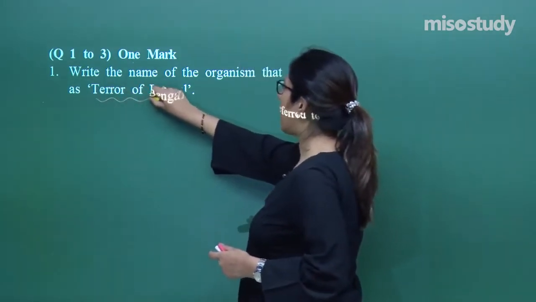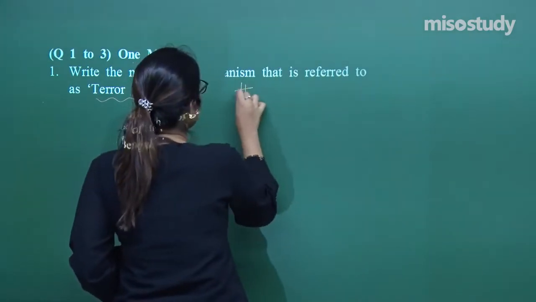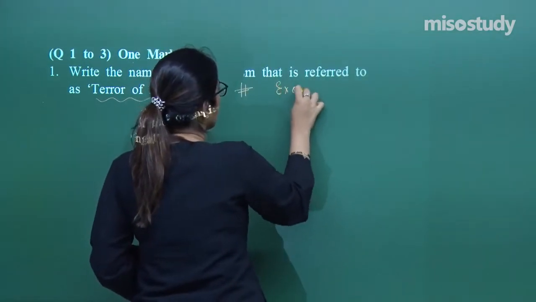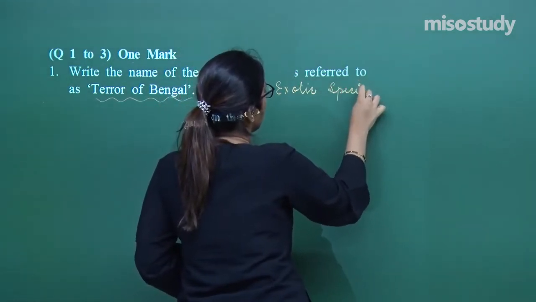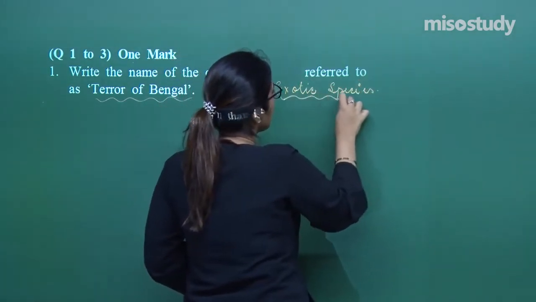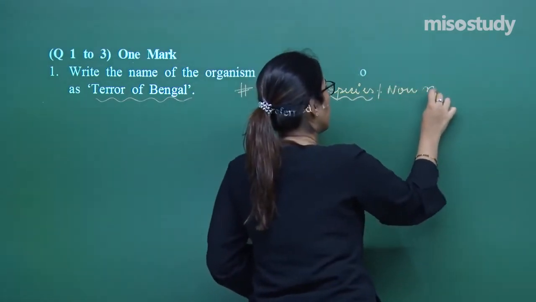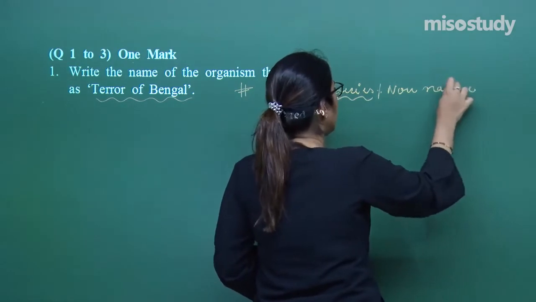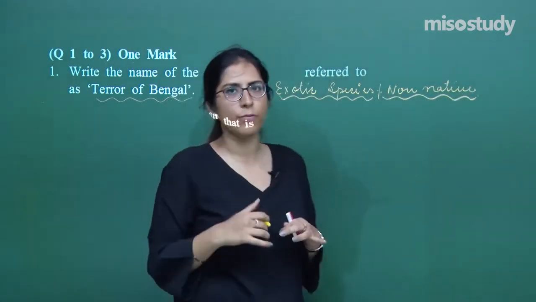So what is the name of that organism? There are certain kinds of exotic species. Exotic species are also termed non-native species. These are species which were introduced from outside.